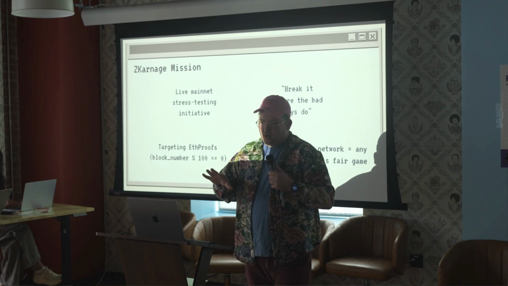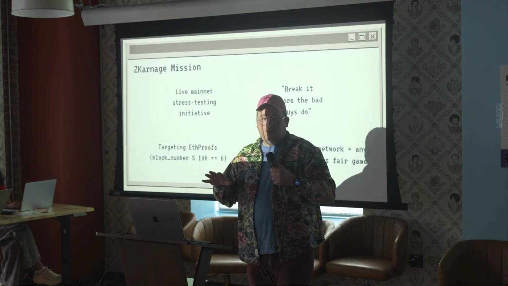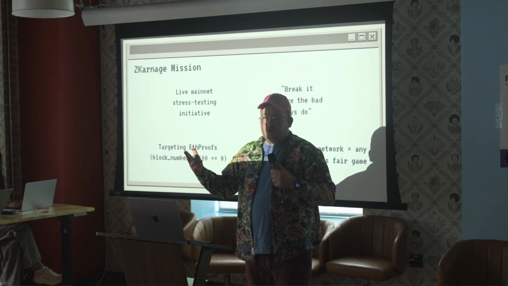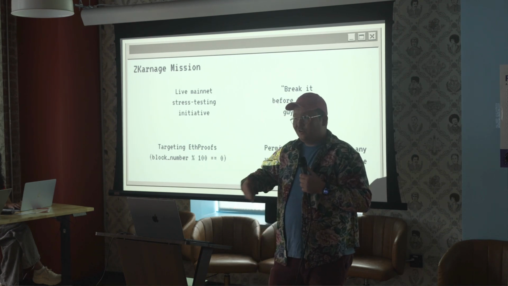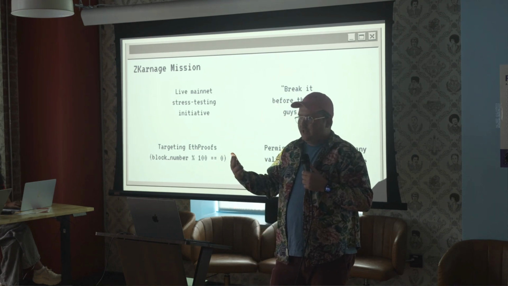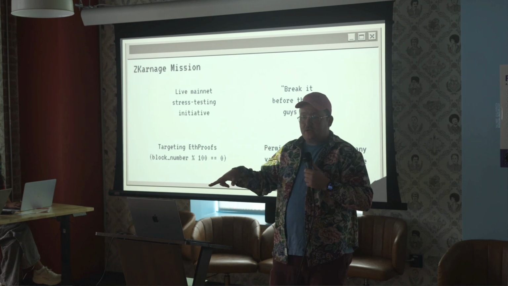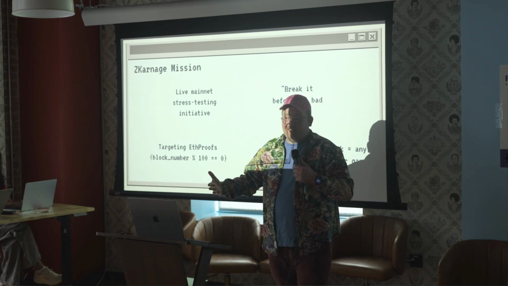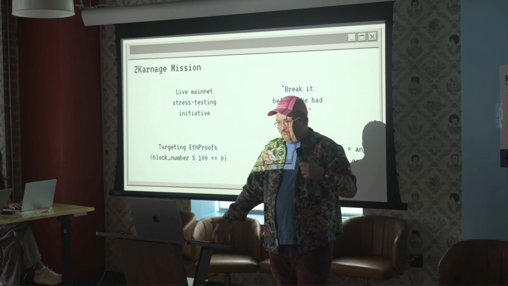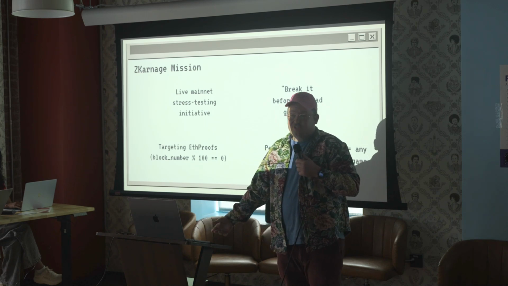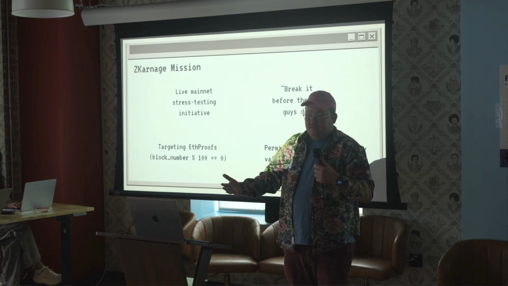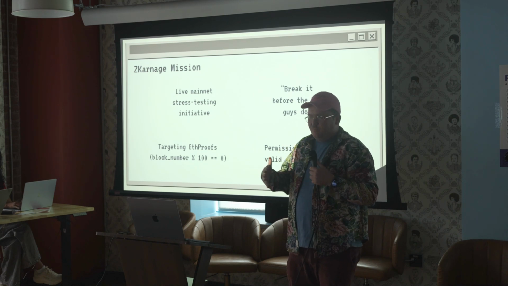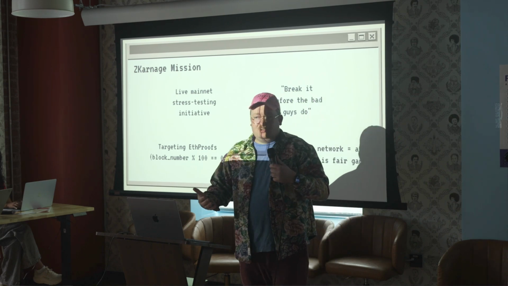ZKarnage specifically is targeting ETH-proof blocks. So there's a bunch of different zero-knowledge shops that are proving mainnet blocks on a regular basis, and we're going to be submitting malicious transactions that are designed to stress them out to the point of, ideally, failure. Basically, this is a permissionless network. We're not doing anything overtly bad. It's all in bounds in terms of what the Ethereum virtual machine can do.